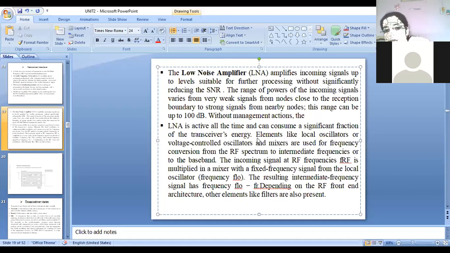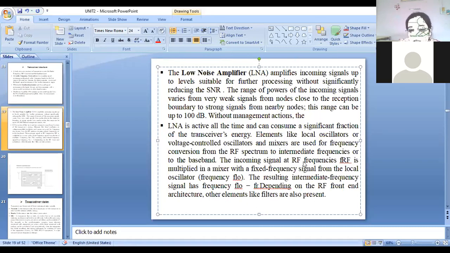It means it consumes energy. Elements like local oscillators, voltage controlled oscillator, and mixer are used for frequency conversion from the RF spectrum to intermediate frequency or baseband.